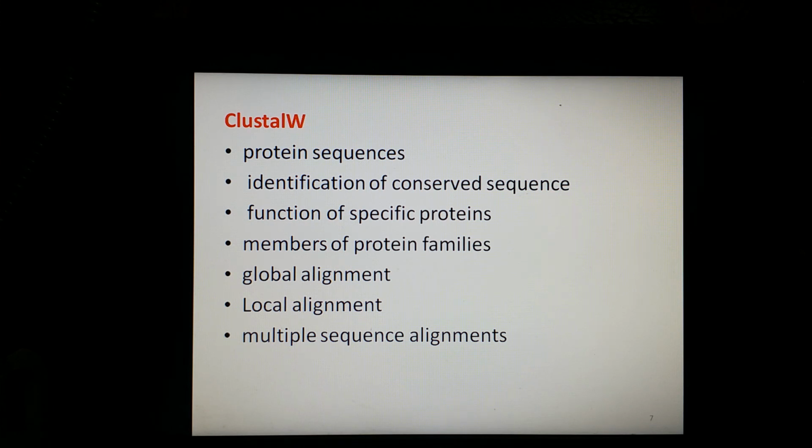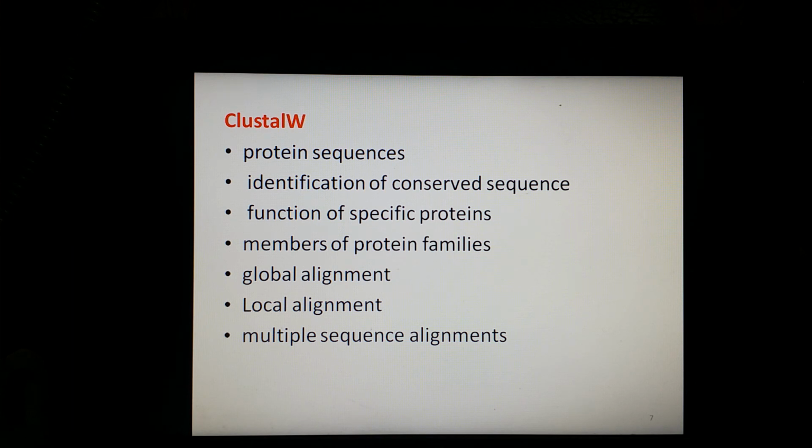In this technique, sequences can be aligned across their whole length, which is known as global alignment, or they can be aligned in certain regions only, which is known as local alignment.